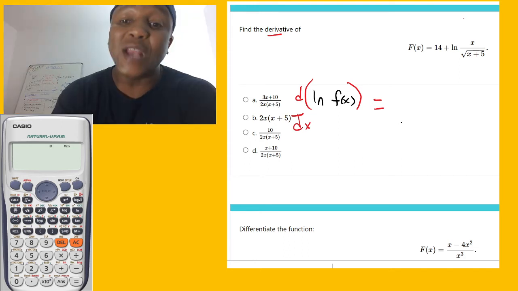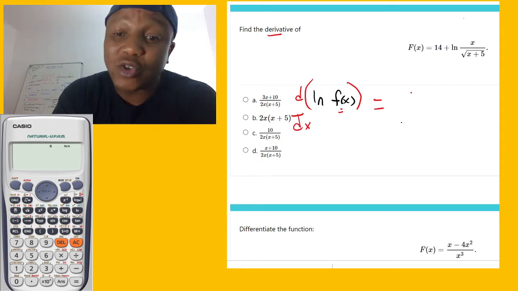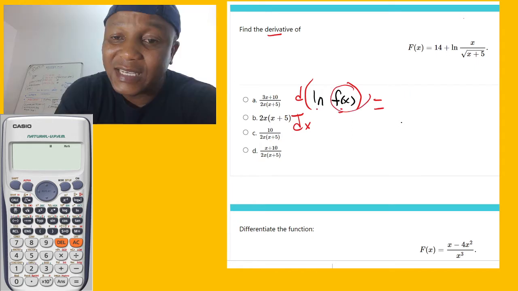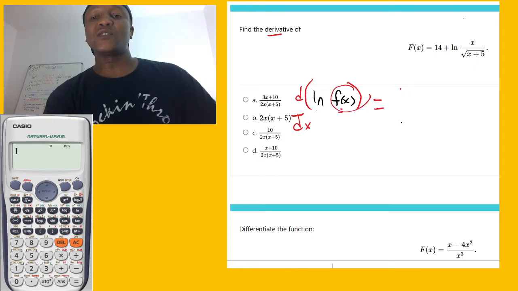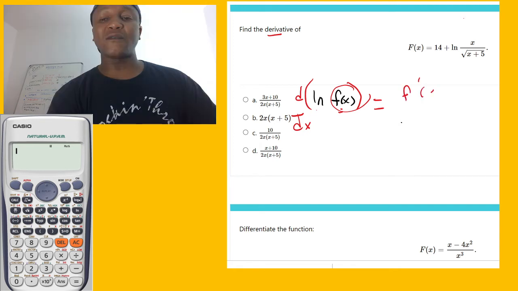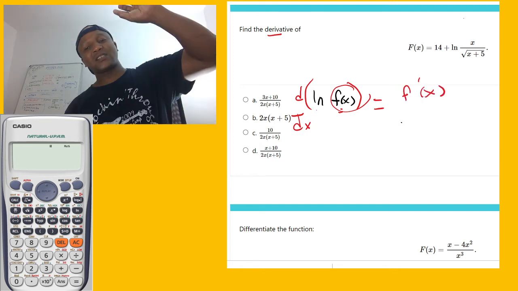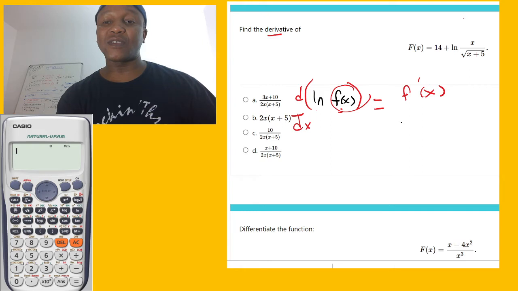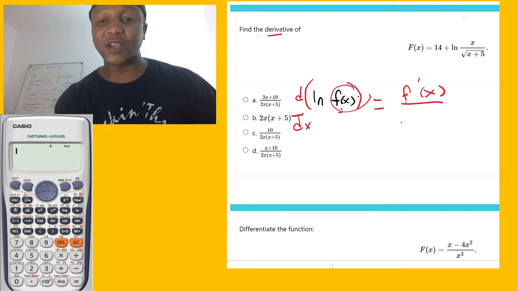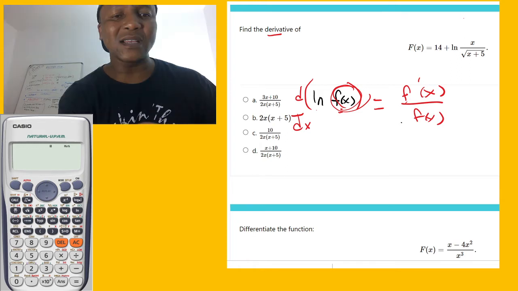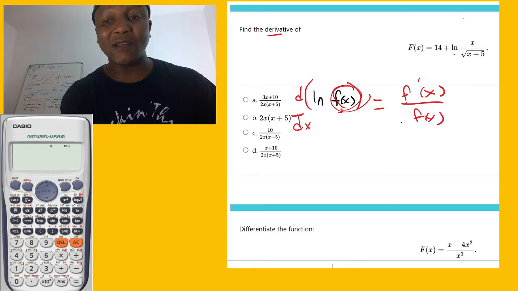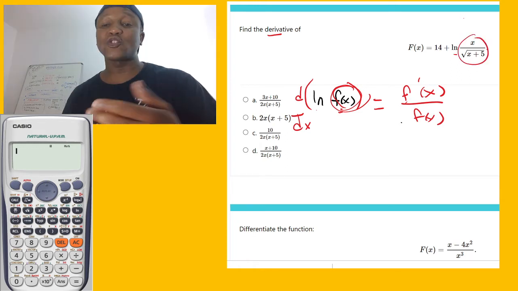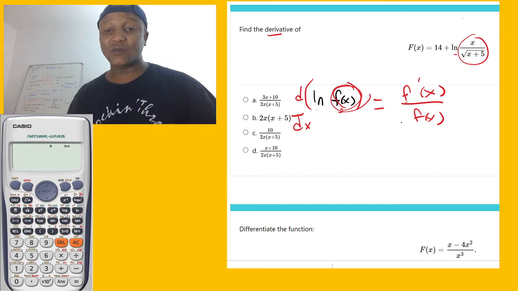So now what you do, take the derivative of the function, whatever is in front of the ln. I'm going to call it f dash. When you put that dash, it means you have already done the derivative. Then it is over exactly what we have, f of x. What does that mean? I'm coming there, little by little. There's an ln of a function, and I'm showing you this for a reason. When you start with the equation, it's going to be easy.